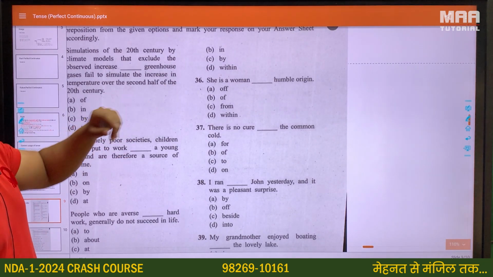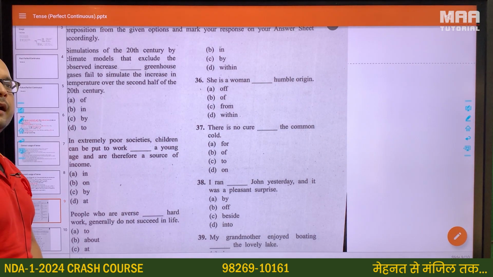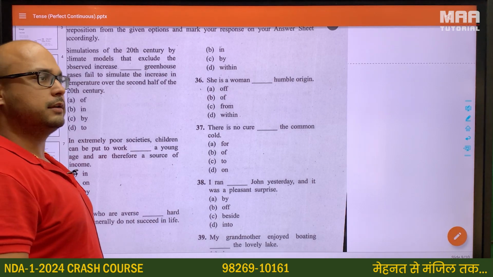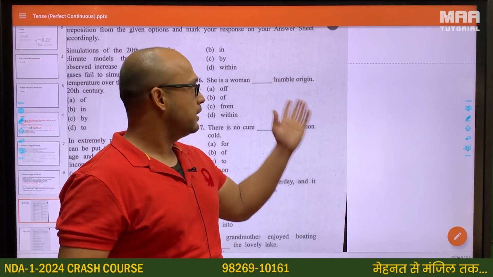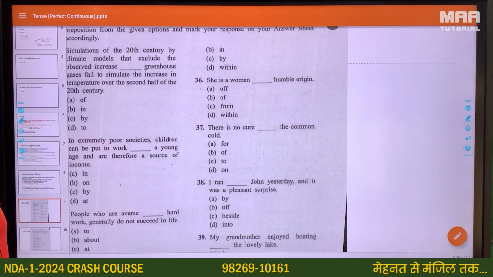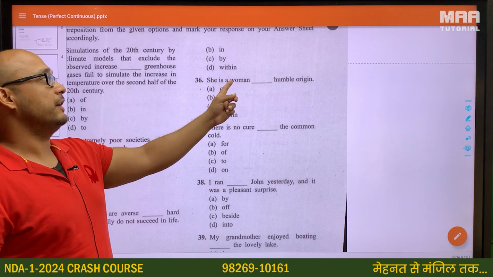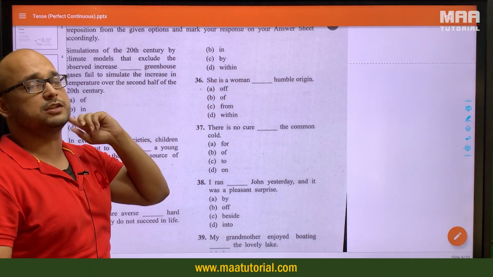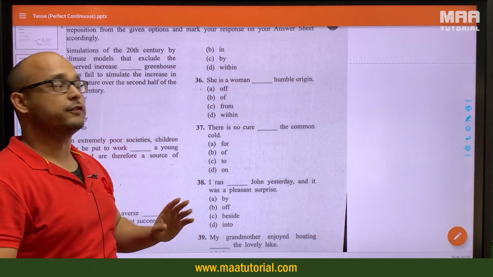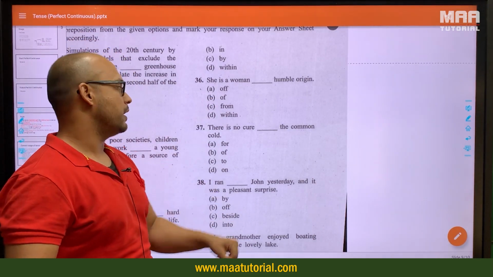She is a woman dash humble origin. She is a woman of humble origin. So we use of humble origin. मतलब बहुत ही सभ्य बैकग्राउंड से आती है, बहुत अमीर नहीं है, ठीक ठाक लोग हैं, मिडिल क्लास लोग हैं, from humble origin. So she is a woman of humble origin. She is from a humble origin. She is a woman of a humble origin. If we did not have a woman here and directly after is we were using a preposition, then we would have used from. She is from a humble origin, or she is a woman of humble origin.